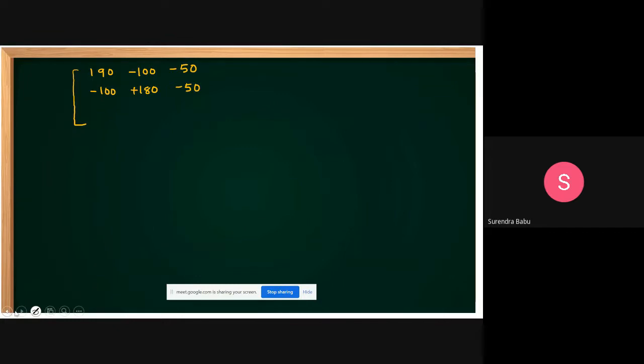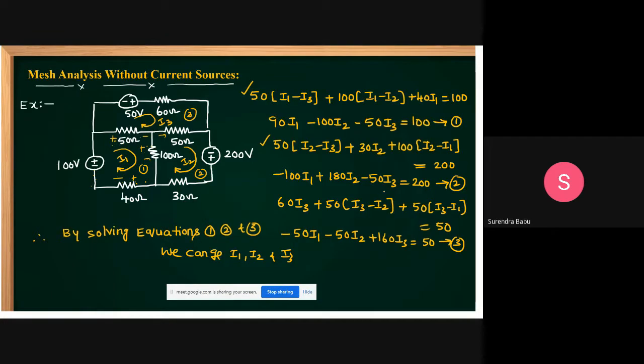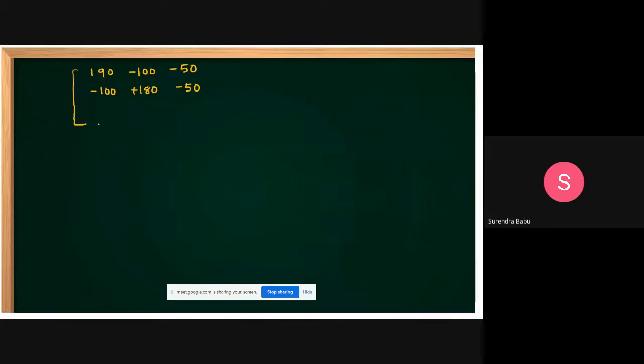The next one is which one, friends? Minus 100, plus 180, minus 50. Minus 50, minus 50, 160. Then this is I1, I2, I3. I'm writing it in matrix form. In competitive exams we can expect only the matrix form. But there is also a direct inspection method, which I will explain. Just by seeing the circuit directly you can write the matrix. Later on you will see that. This is 100, that is 200, then it is 50.